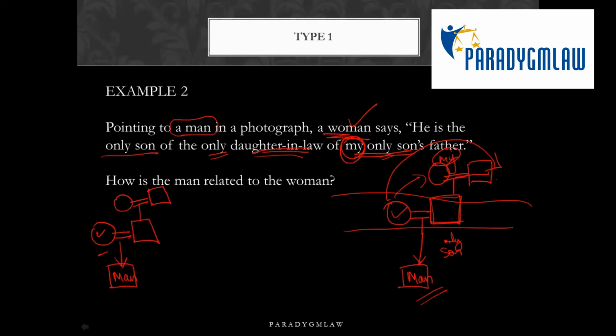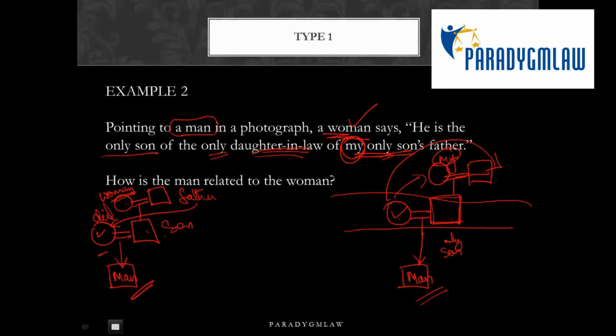When the woman is talking, this is my son. I am the woman talking. My only son's father is this man. She is the daughter-in-law to this man, correct? Only daughter-in-law. And this is the son. So how is the man, this man, related to the woman, this woman?